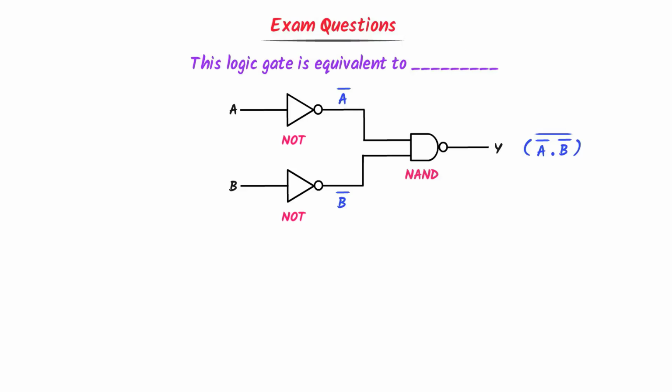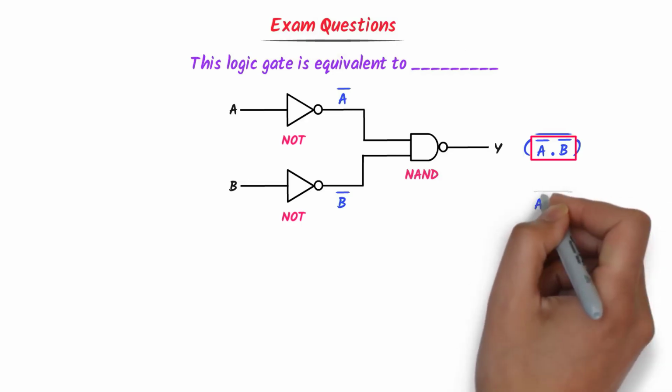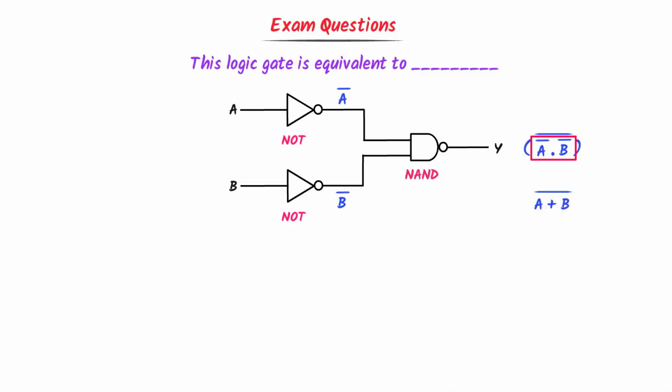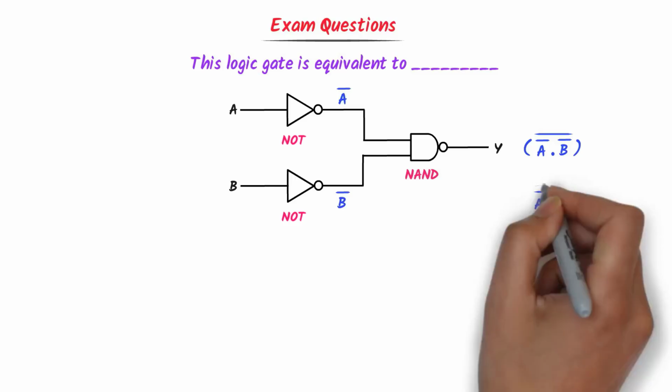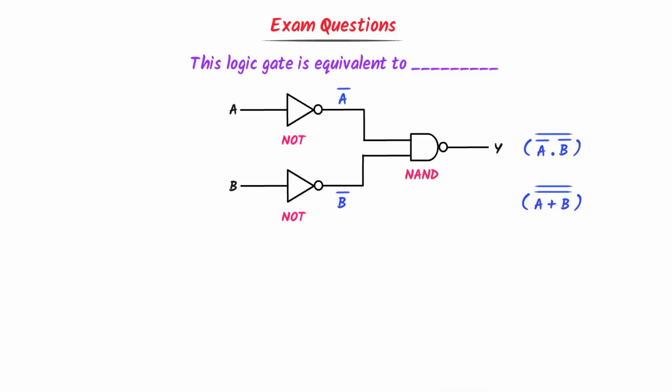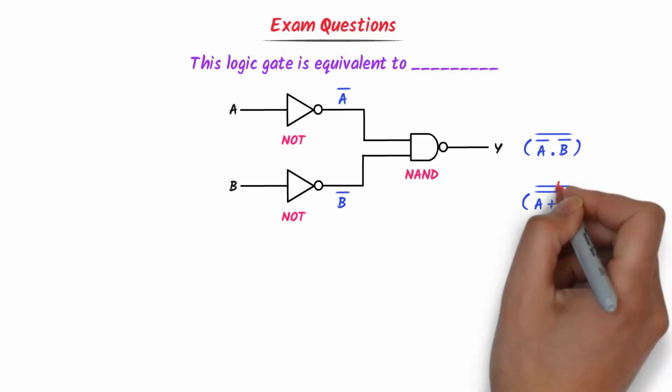We get A bar dot B bar whole bar. Also we know that A bar dot B bar equals A plus B whole bar. So instead of this A bar dot B bar, I write A plus B whole bar. I get A plus B double bar. Also we know that in case of double bars, we cancel it.